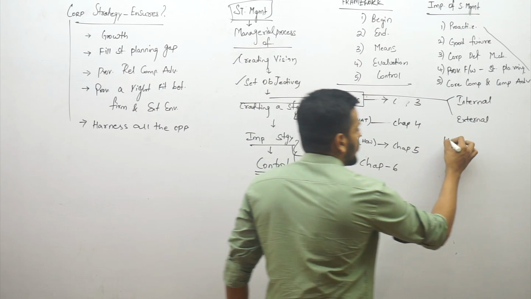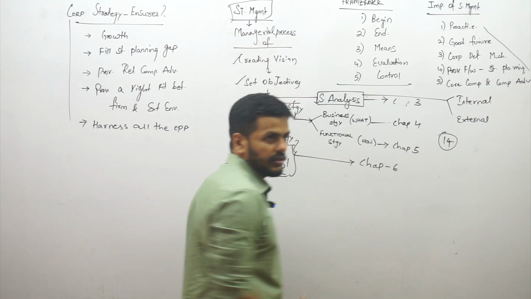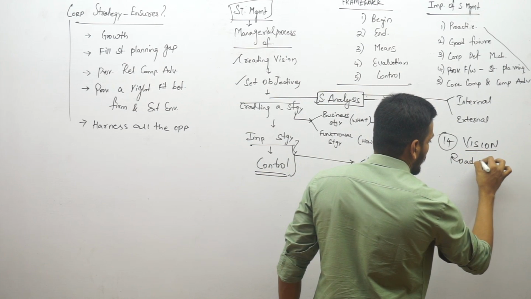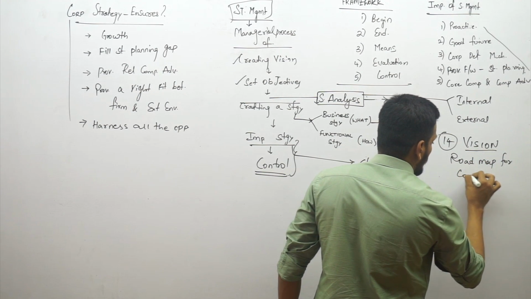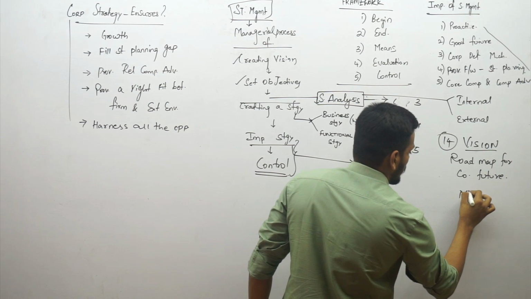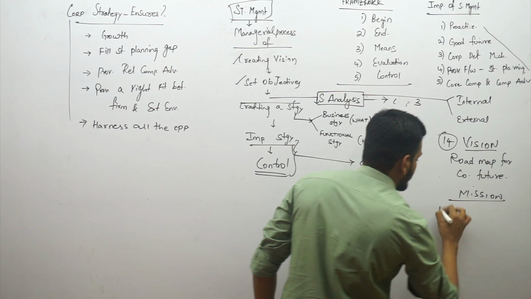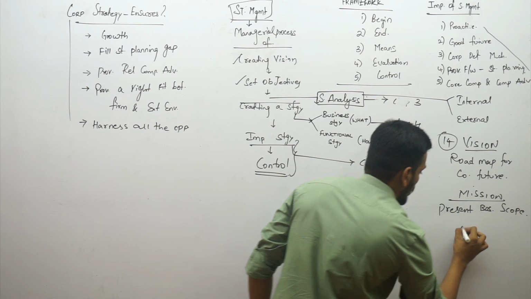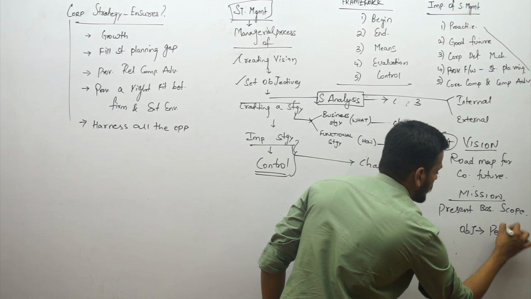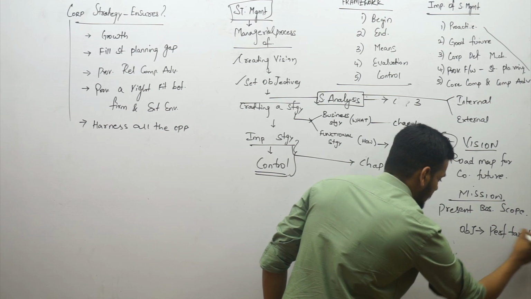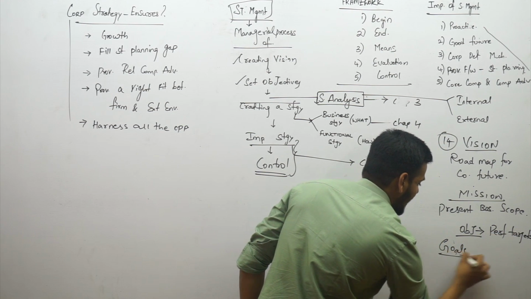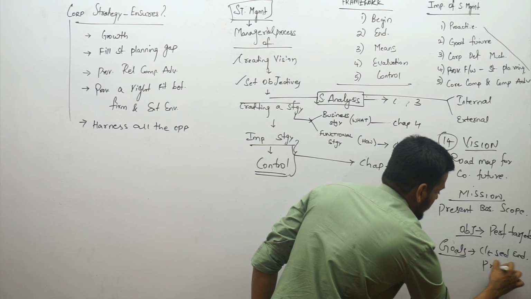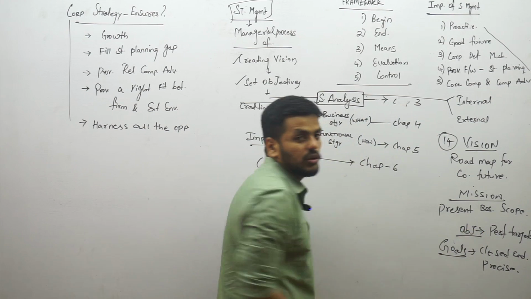Then topic number 14 in this particular series is about 3 key words. Vision, which is a roadmap for company's future. Vision is what? Roadmap for company's future. Mission is about present business scope. While objectives are performance targets which are changeable, and goals are closed ended and precise in nature, means fixed. Objectives you can change, guys, goals you can't change.